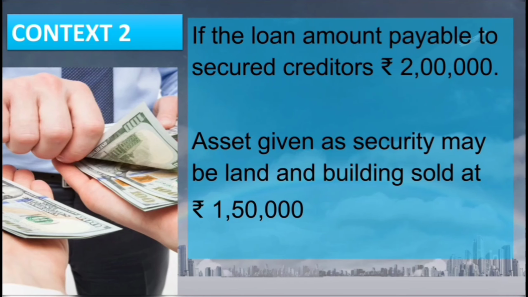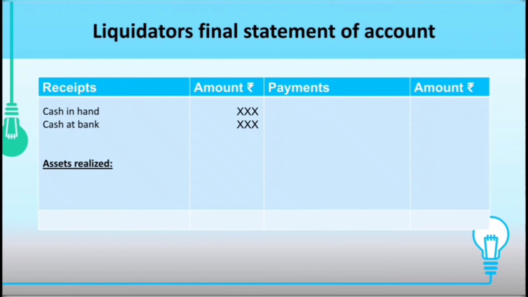In this case, in the liquidator's final statement of account, the liquidator neither shows asset realized nor shows payment made to the secured creditor, because the asset is not sold by the liquidator and he has not made the payment, as the secured creditor himself has sold the asset and retained the loan amount. Only, in this case there is no surplus realized from secured creditors. Why? Because the asset realized amount is less than the loan amount.